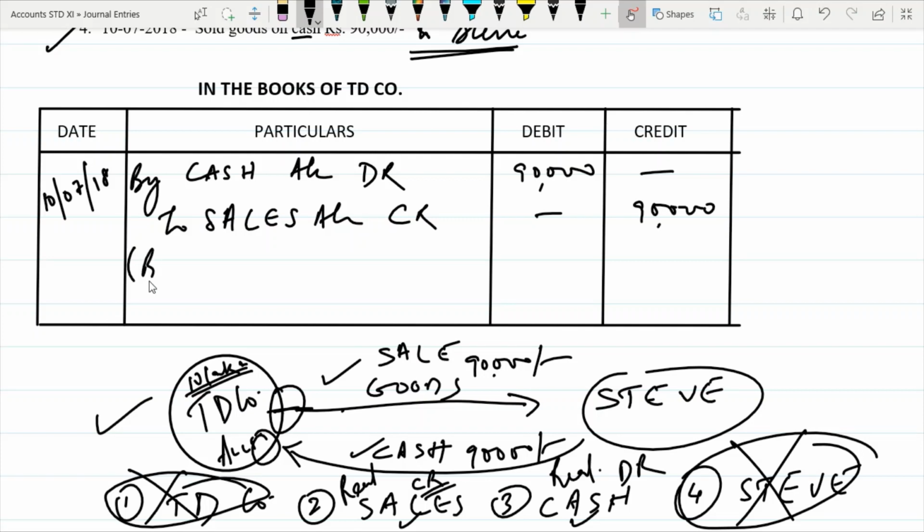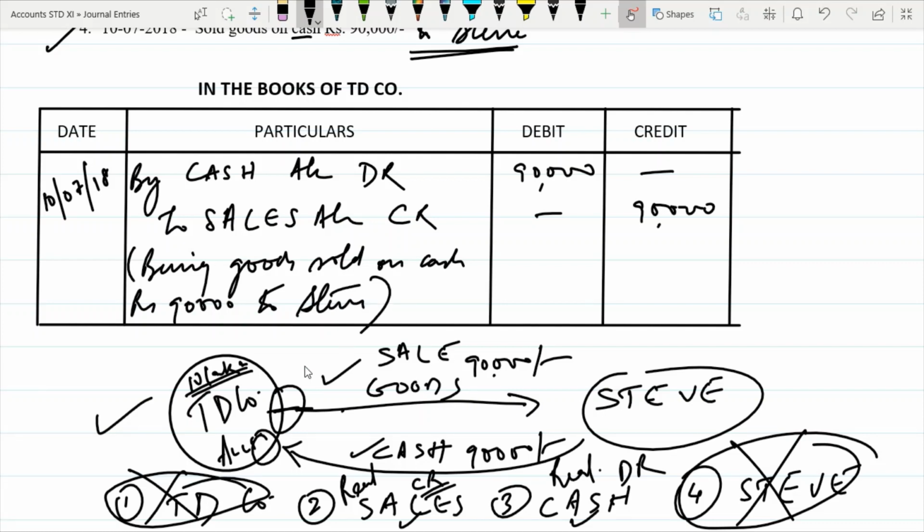Narration you can put, being goods sold on cash rupees 90,000. If you want, you could put to Steve. So here the entire transaction is complete.